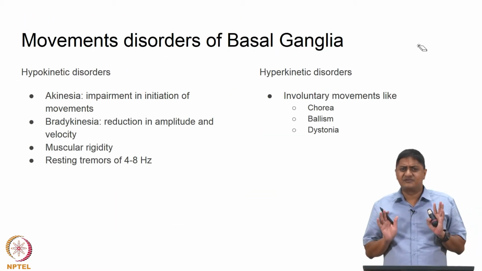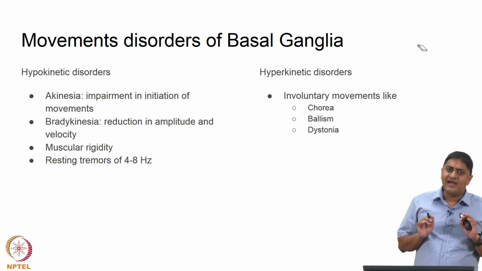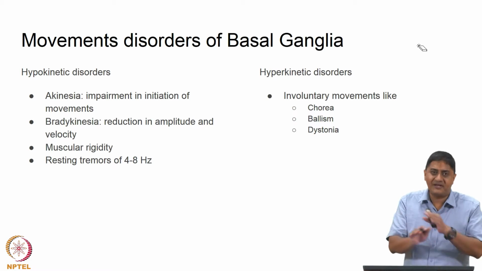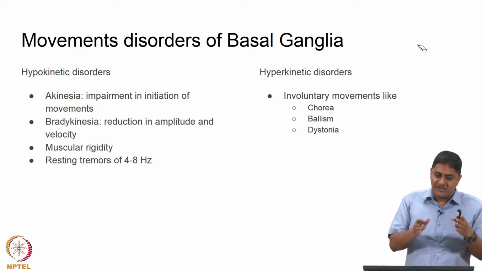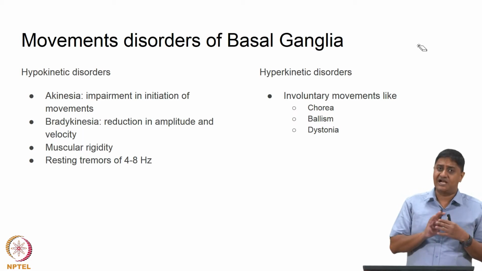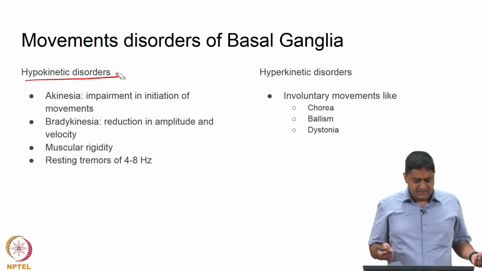Essentially, movement disorders of the basal ganglia can be classified into two types. One is the hypokinetic type. This is the case when I want to perform a movement and I am not able to perform a movement. When the patient wants to perform a movement, wants to take a step, is not able to take a step. This is hypokinetic disorders.